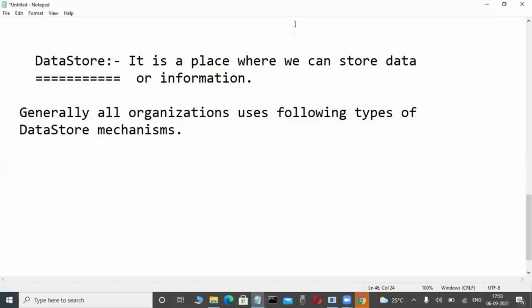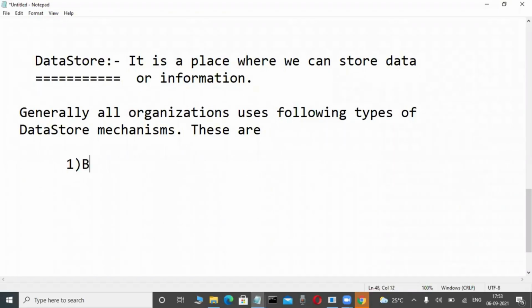Following types of data store mechanisms. These are the mechanisms. Now observe here. Without computers, in a company, how are they storing data? Without using computers, ledger books are there, no? That is nothing but papers and books.